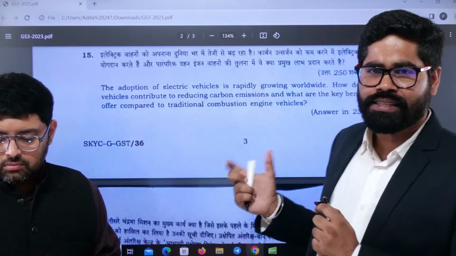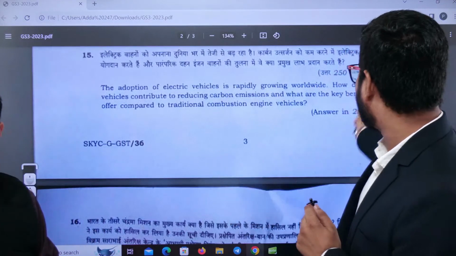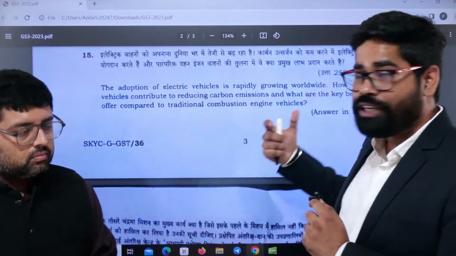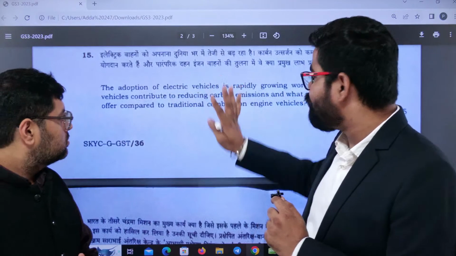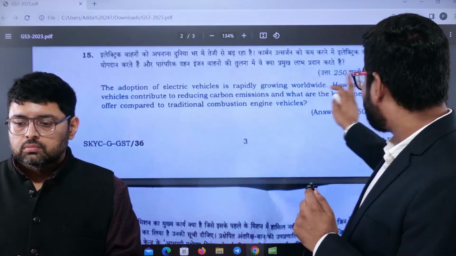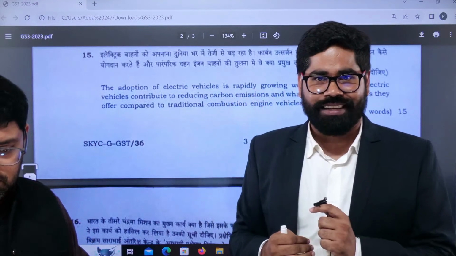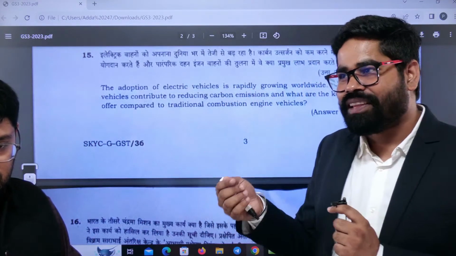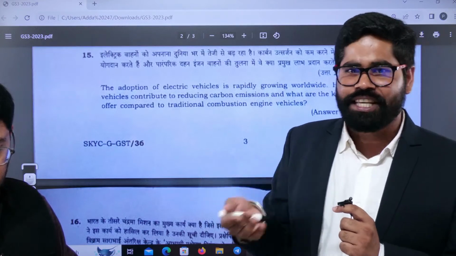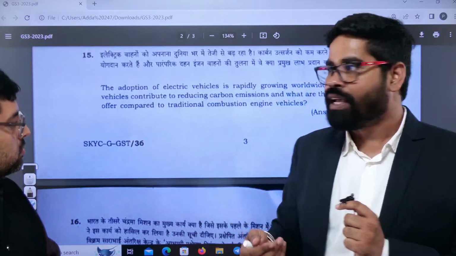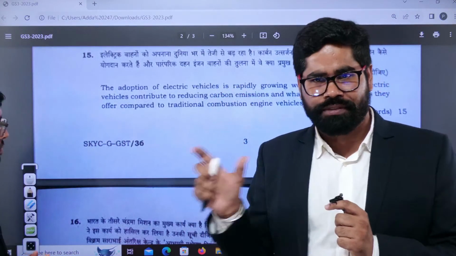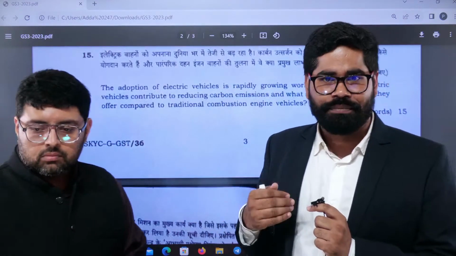And the question is again quite simple here: how it contributes to reducing the carbon emission, and at the same time what are the key benefits offered compared to traditional combustion engine vehicles. This is an easy question if you have read about electric vehicles, or even the energy part, then this is an easy question.